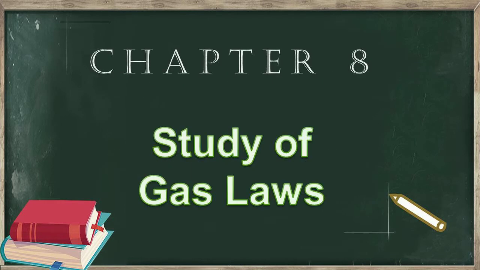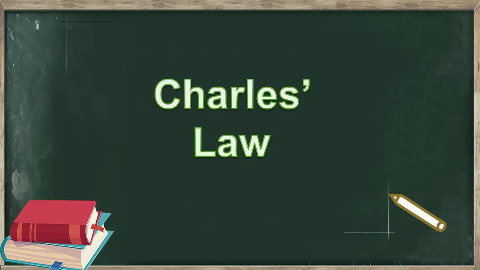Continuing chapter study of gas laws, today we are going to study about Charles' law. The studies on the effect of temperature on the volume of a gas at constant pressure were first carried out by the French scientist Charles in 1787, and then his work was extended by Joseph Gay Lussac in 1802 and a law called Charles' law was given.